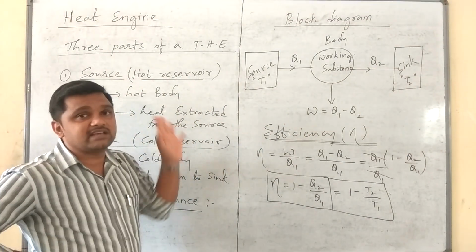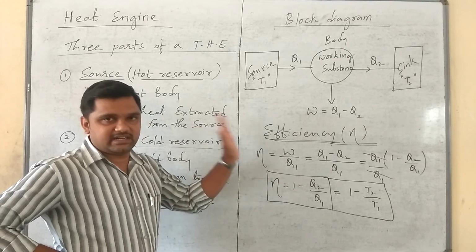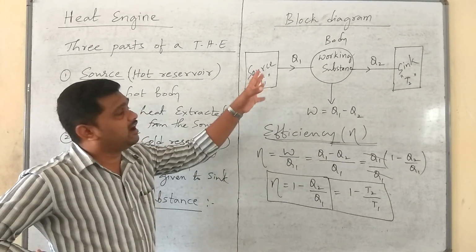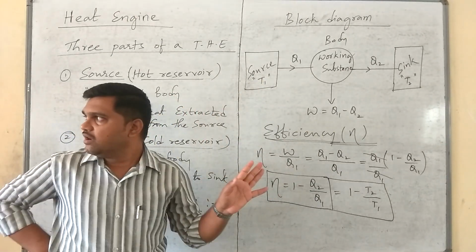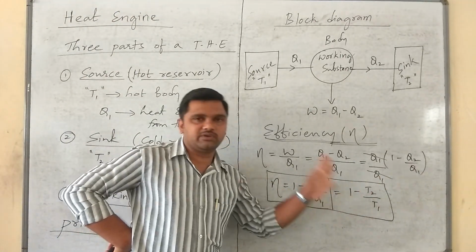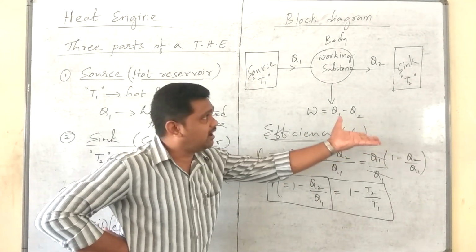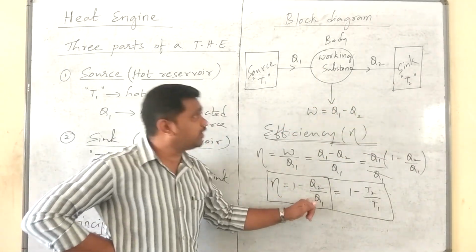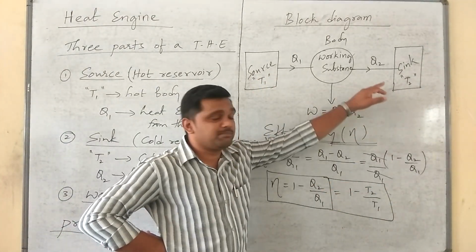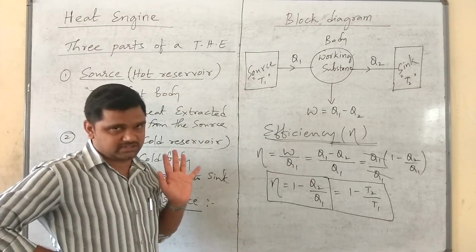Actually, it is valid in case of a typical heat engine. Okay, it's a derivation, so let us discuss it later. The efficiency of a typical heat engine is given by 1 minus Q2 divided by Q1, or 1 minus T2 divided by T1. Q2 means amount of heat rejected to the sink. Q1 means amount of heat absorbed by the source. T2 means temperature of the sink and T1 is temperature of the source.